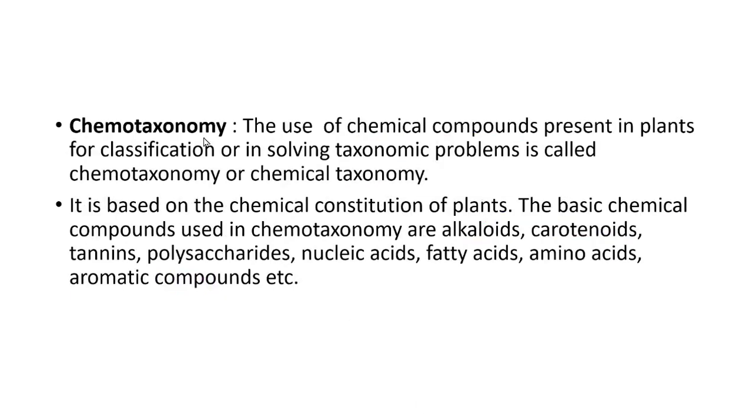In chemotaxonomy, chemical compounds are used to solve taxonomic problems, hence the name chemotaxonomy or chemical taxonomy. It is based on the chemical constitution of plants. The basic chemical compounds present in plants are alkaloids, carotenoids, tannins and polysaccharides. When organisms are classified based on chemical constituents, it is known as chemotaxonomy.